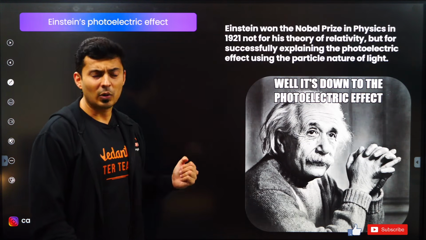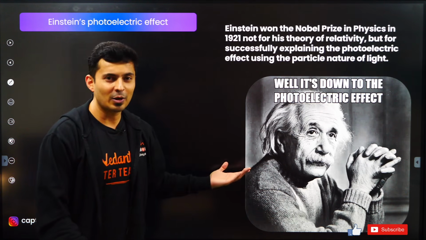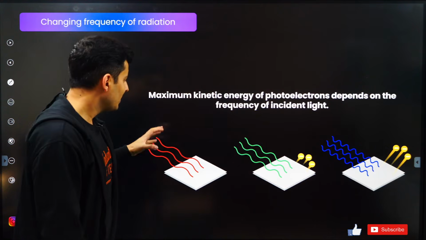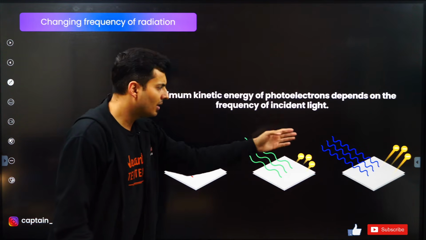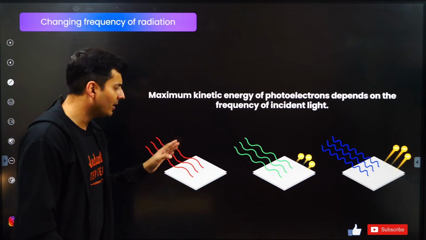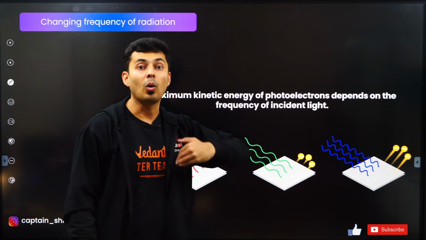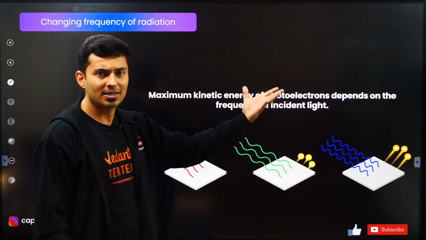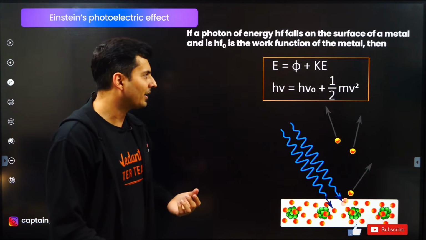Now Einstein, looking at all these things, gave a very splendid equation which is called the photoelectric equation, for which he won the Nobel Prize. He also saw that when you have higher frequency, like blue light or violet light has higher frequency than green and higher frequency than red, then the electrons which come out are also of higher energy. So this made him understand that, okay, I can just use the energy principle and give the famous photoelectric equation.